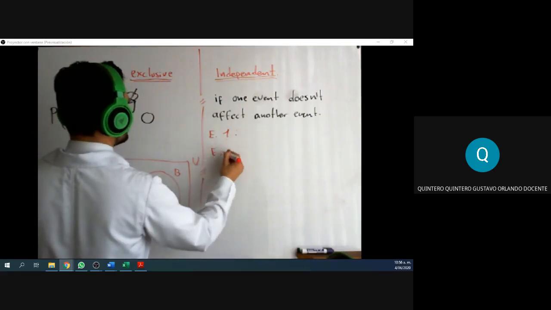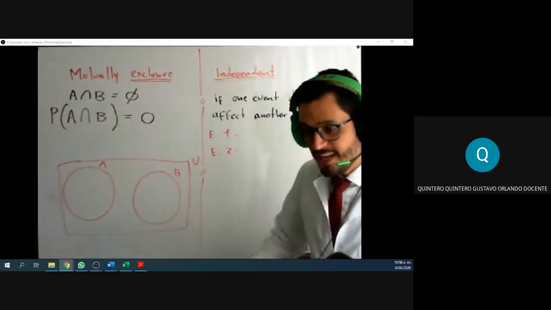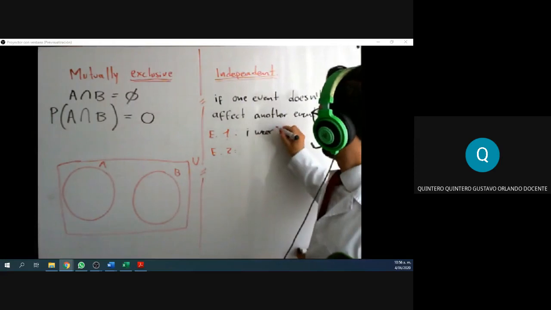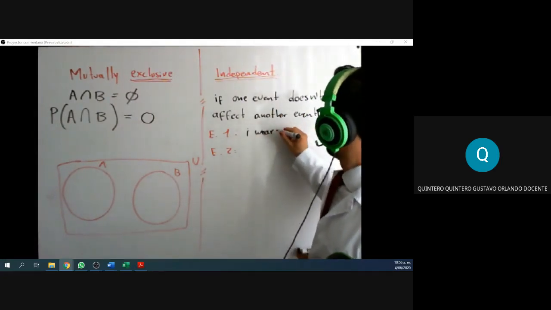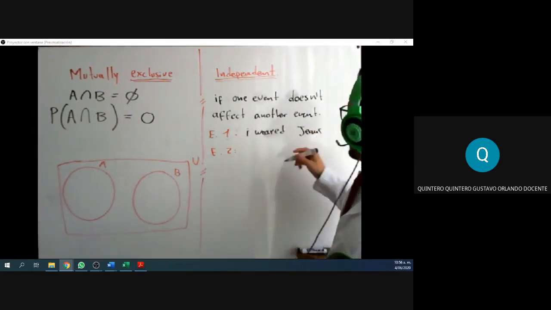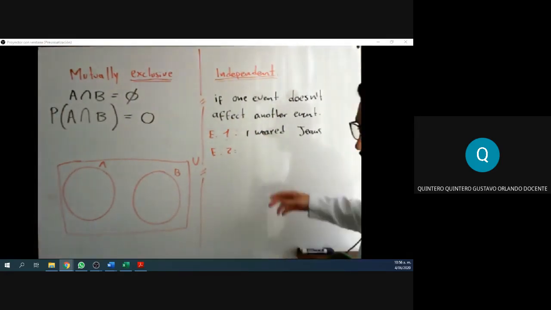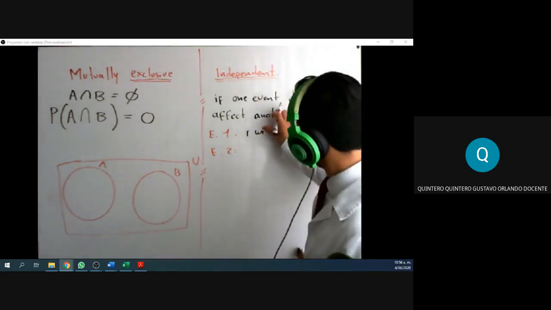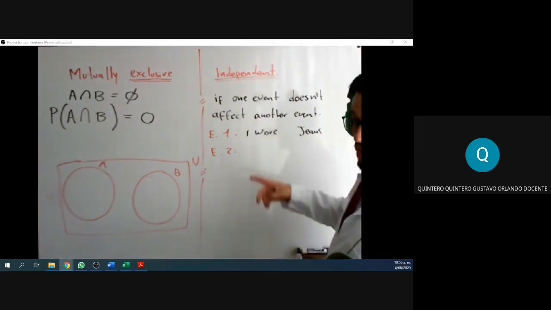And event 2: today I decided that I wanted to wear jeans. By the way, guys, if you see a mistake in my English, go ahead and let me know, right? Thank you. Wore, maybe wore. I wore jeans? I don't know.